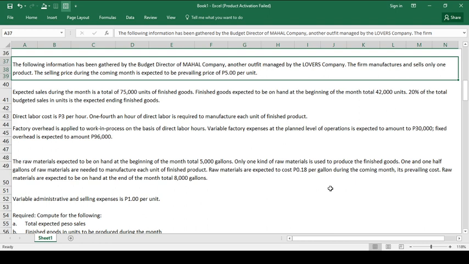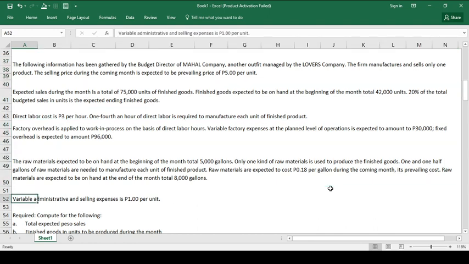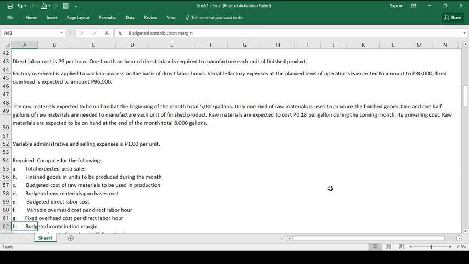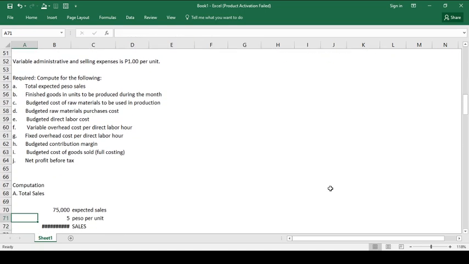Its prevailing cost. Raw materials expected to be on hand at the end of the month total 8,000 gallons. The variable selling and administrative expenses is 1 peso per unit. So let us begin computing the total expected sales based on the given information. Well, I already prepared the computations for that.